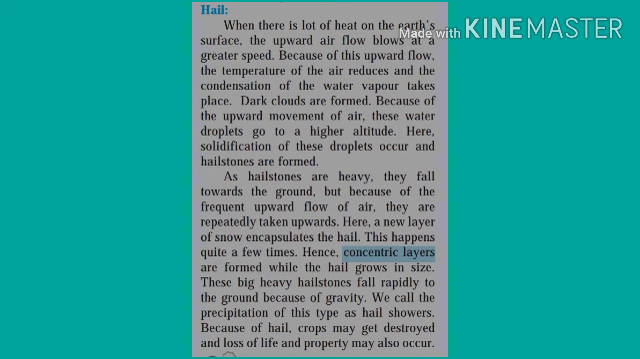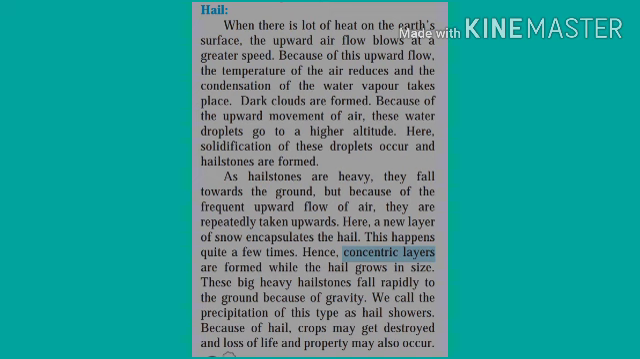Friends, as you know, as hailstones are heavy, they fall towards the ground. But because of the frequent upward flow of air, they are repeatedly taken upwards. And here a new layer of snow encapsulates the hail. And this happens quite a few times, and hence concentric layers are formed as the hail grows in size. These big heavy hailstones fall rapidly to the ground because of the gravity of the earth.